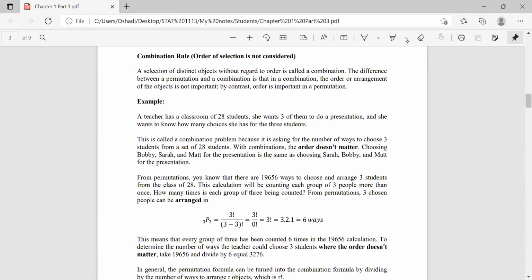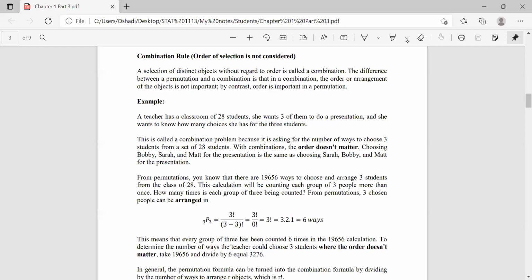So the next one is the combination rule. Using the combination rule also, you can choose the number of outcomes in a sample space as well as in an event. Here the order of selection is not considered. In permutations, we have to consider the order, but in the combination rule, the order is not considered, right?